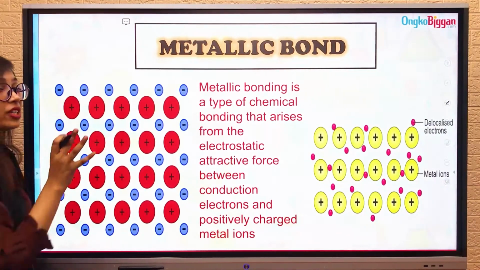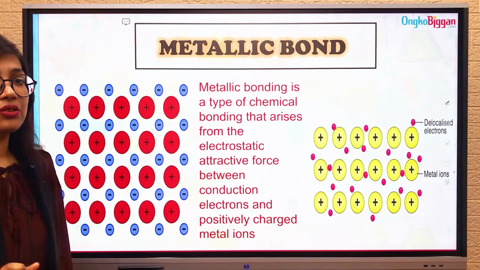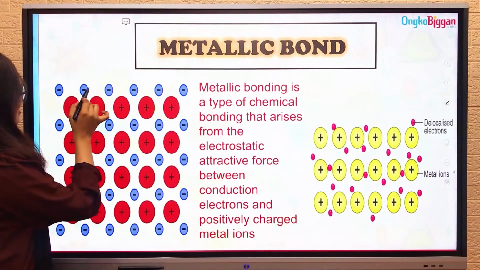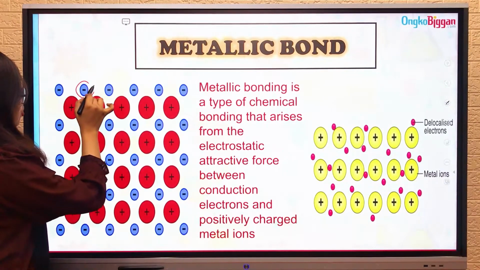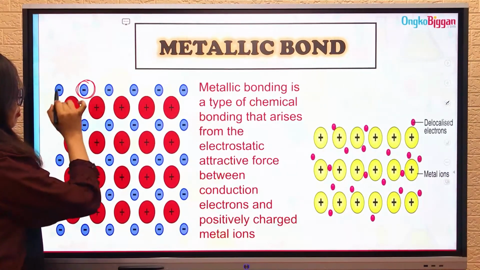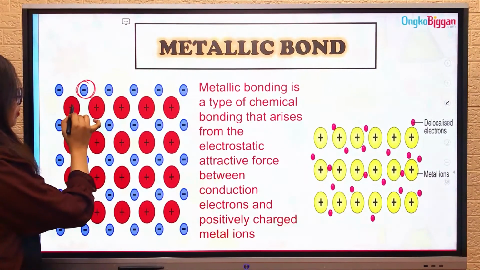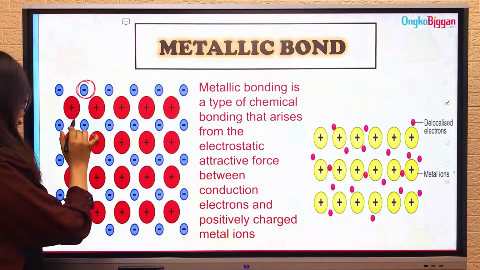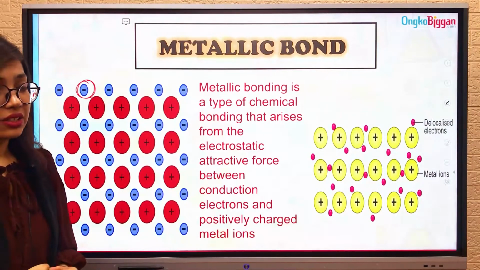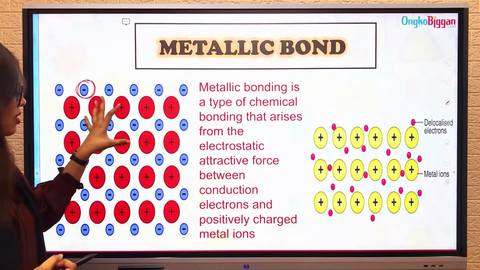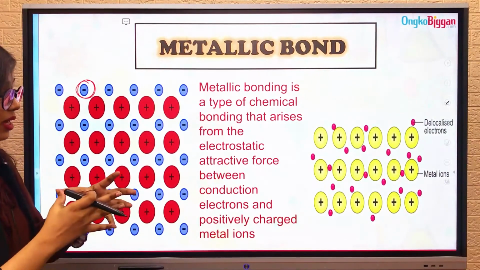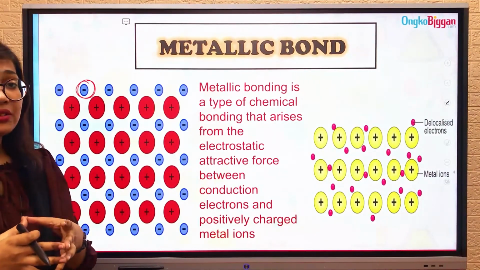But despite that repulsion force, they are staying together. So what's the reason? What's the deal here? The deal here is this electron over here, this makes them stay together. Both of these positive charges are attracted by these electrons, and that's why they're staying together. That's the main cause over here that makes the metal ions stay together.